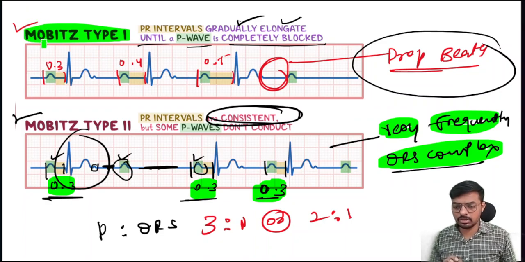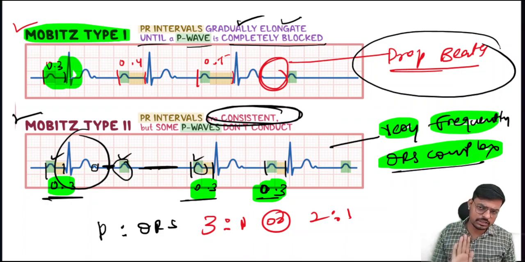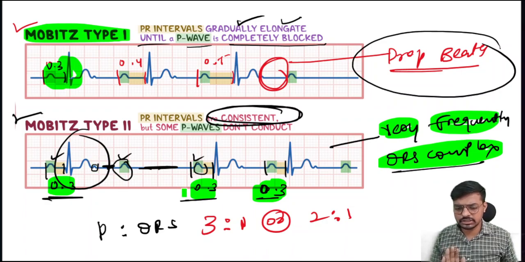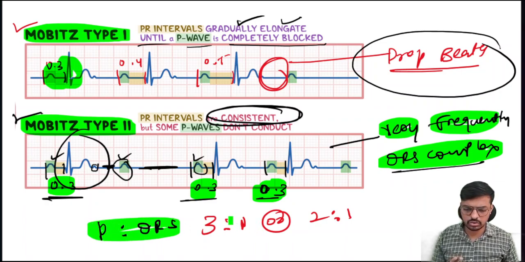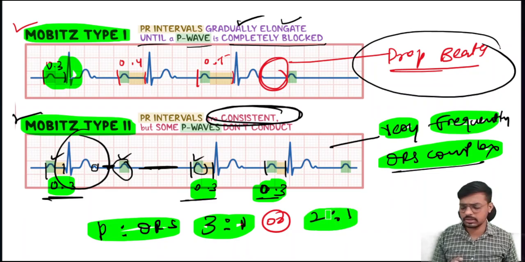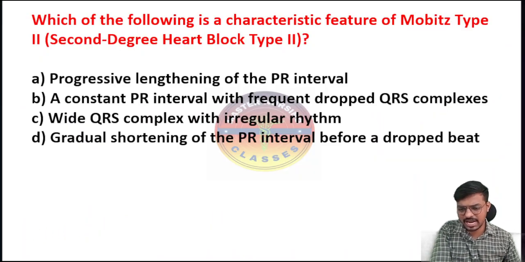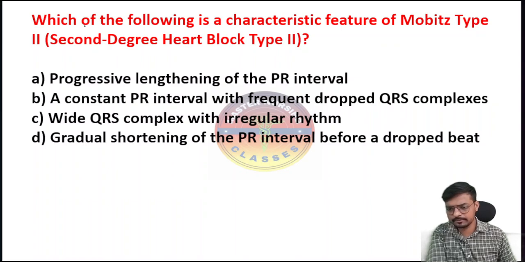In normal rhythm, what is happening? Every P wave has a QRS complex, right? In the normal rhythm, after every P wave, the QRS complex will be there. But here, very frequently the QRS complex is absent, so that is what we call Mobitz type 2. Okay, so it's very important, and this P to QRS ratio is 3 to 1 or 2 to 1. It's your classical question that may strike in your exams, right?